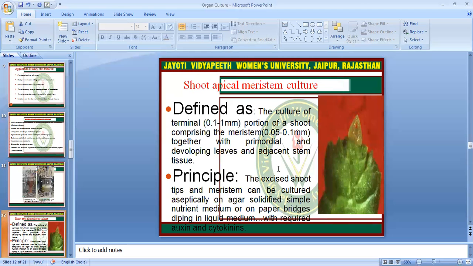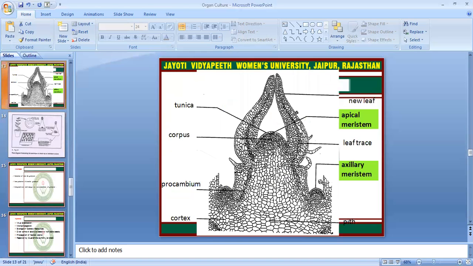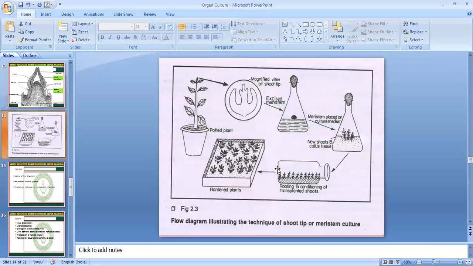Next one is the shoot apical meristem culture. It is the culture of the terminal 0.1 to 1 millimeter portion of a shoot, comprising the meristem together with primordial and developing leaves and adjacent stem tissue. The excised shoot tip and meristem can be cultured aseptically on agar-solidified simple nutrient medium or on paper bridges dipping in liquid medium with required auxin and cytokinin. This is a flow diagram illustrating the technique of shoot tip or meristem culture.